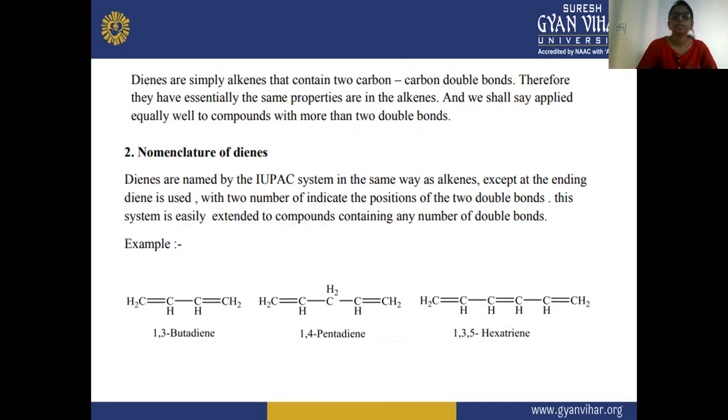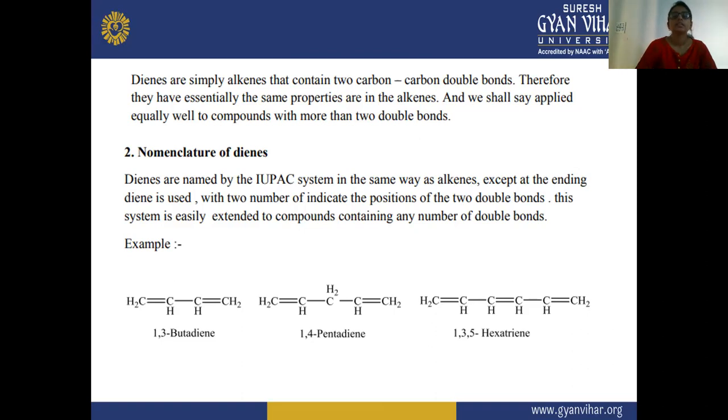The name itself explains that it should have two double bonds on the carbon-carbon, and these dienes have the same properties as alkenes, which we can apply equally to compounds with more than two double bonds.